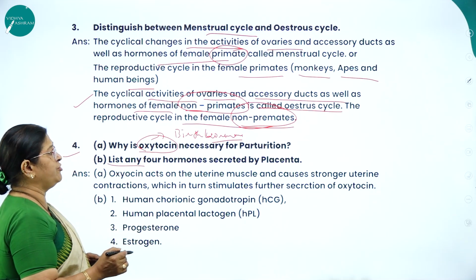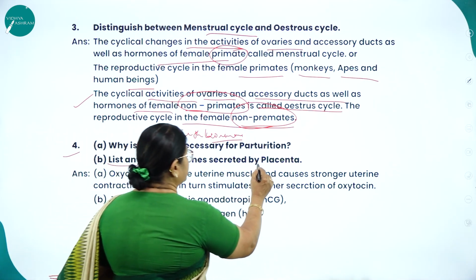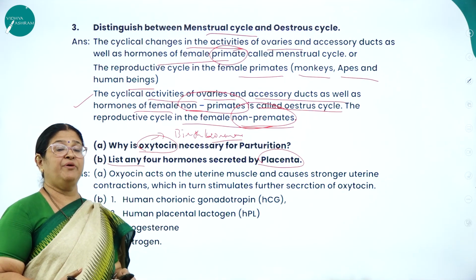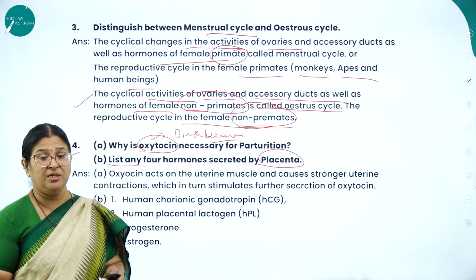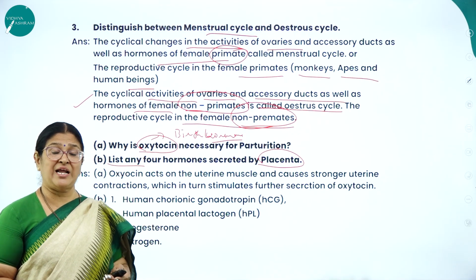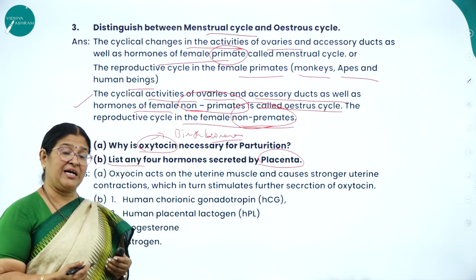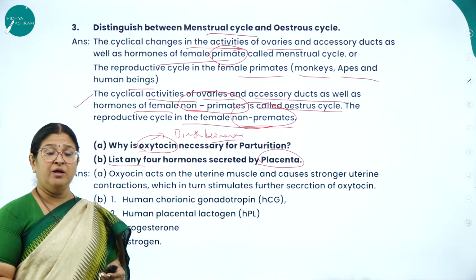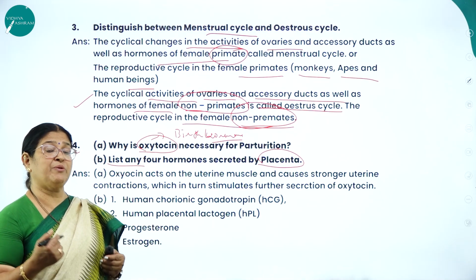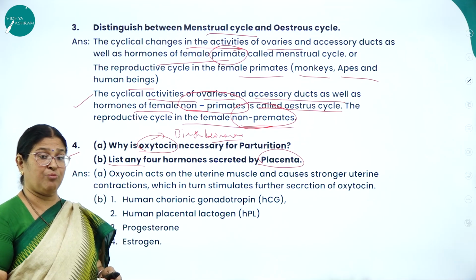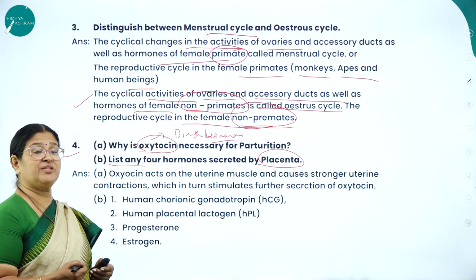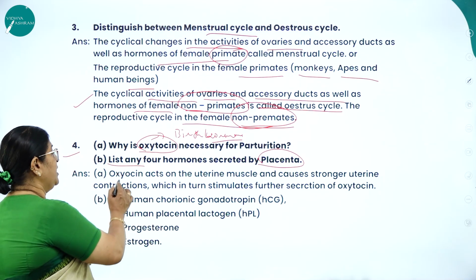Second question, list any 4 hormones secreted by the placenta. What is the placenta? The placenta is a maternal connection between the developing fetus and the mother. So the placenta plays a very great role. It also acts as an endocrine gland. Not only is it a maternal connection between the mother and the fetus, but it also acts as an endocrine gland. You may wonder how the placenta can act as an endocrine gland when it is not one, but at times, particularly during parturition or childbirth, you can see this.